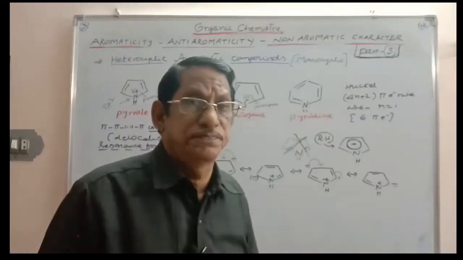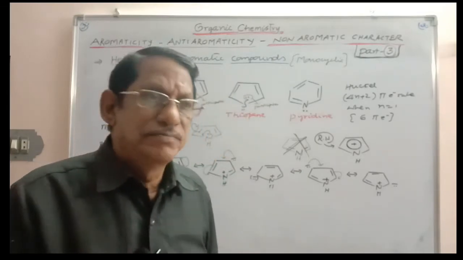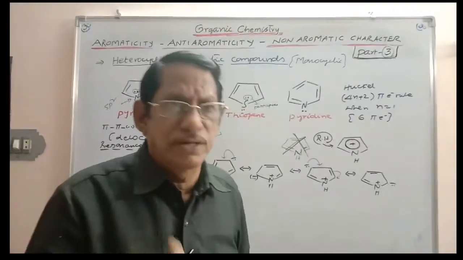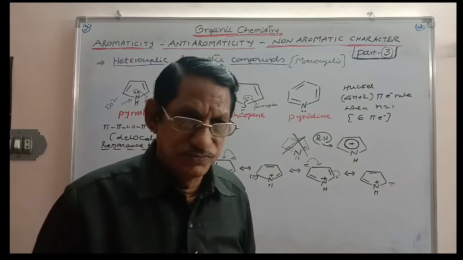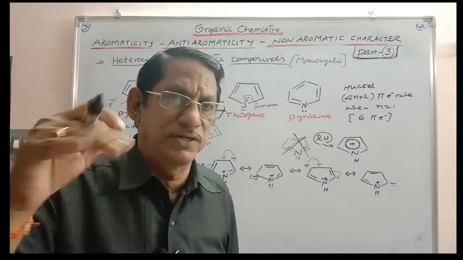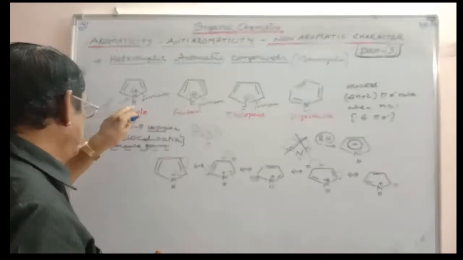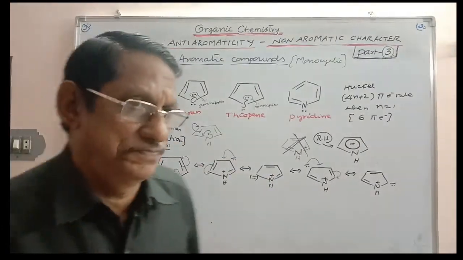That means pyrrole has weak acidic character, and that is why pyrrole dissolves in concentrated KOH, a strong base, to give you N-potassiopyrrole. N minus K plus, the N-potassiopyrrole salt is obtained there, because the H plus is acidic. That is why pyrrole is weakly acidic. At the same time, this is also a very weak base.